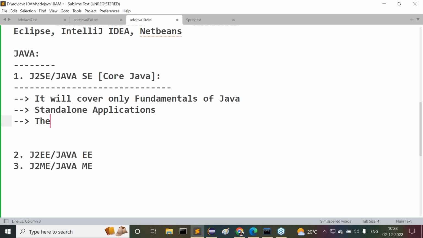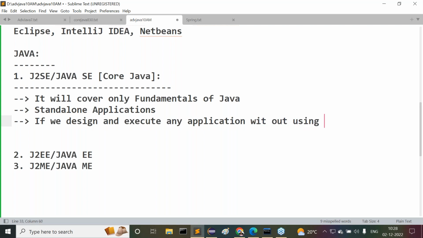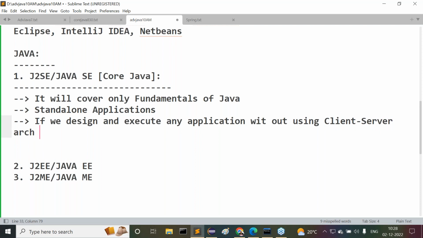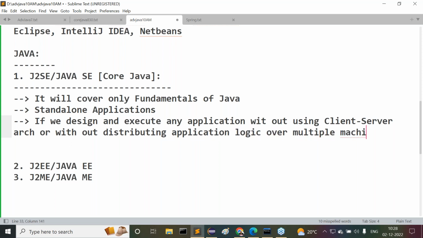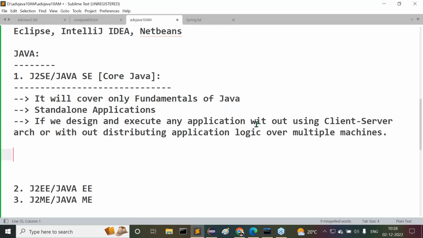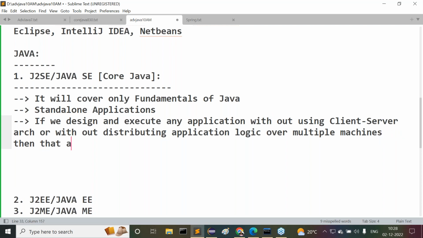If we design and execute any application without using client-server architecture or without distributing application logic over multiple machines, then that application is called a standalone application.